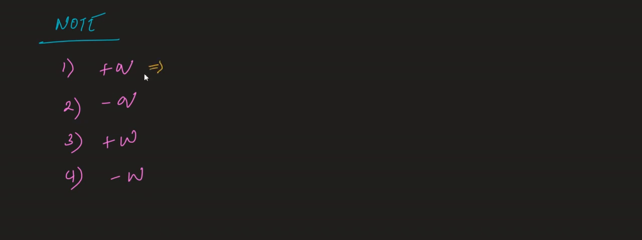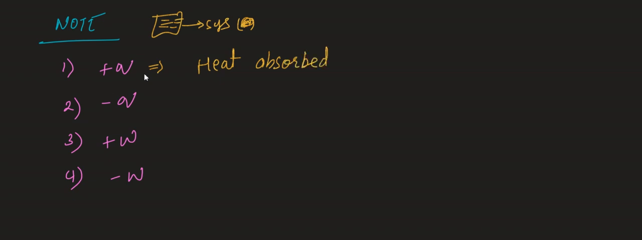What is the meaning of Q? Heat. Suppose there is a vessel. If we are talking about the vessel, then the vessel is acting as the system. The sign is positive if the system absorbs heat, and when the system releases heat, you will get the negative sign. So plus Q indicates heat absorbed. Plus means benefit, minus means loss. Plus indicates the system is getting benefit. When will the system get benefit?